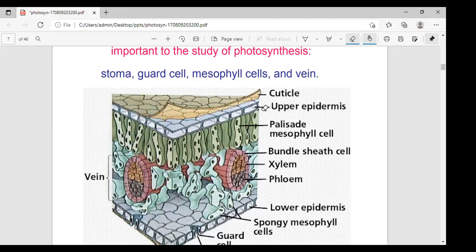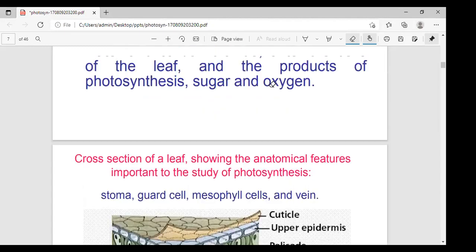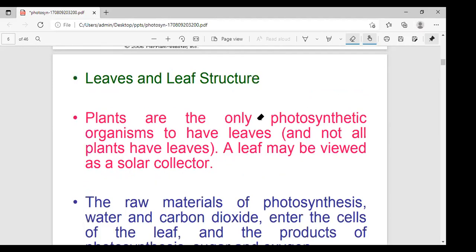Within the chloroplast, water and carbon dioxide combine in the presence of sunlight and form sugars, finally converted into starch. Plants are the only photosynthetic organisms that have leaves, and not all plants have leaves, girls. This is also most important.